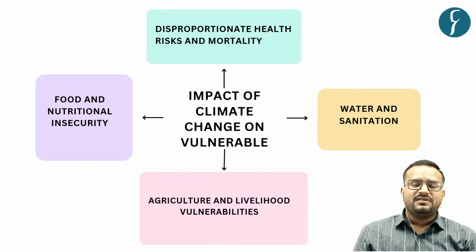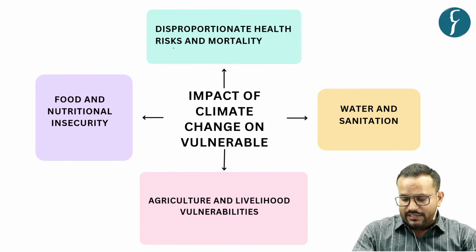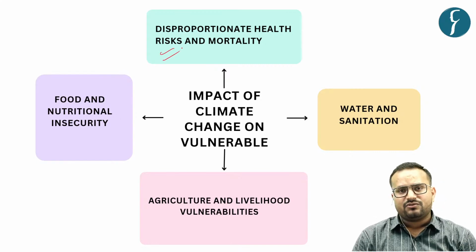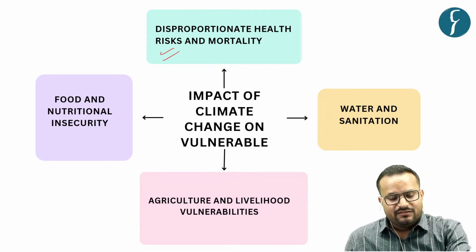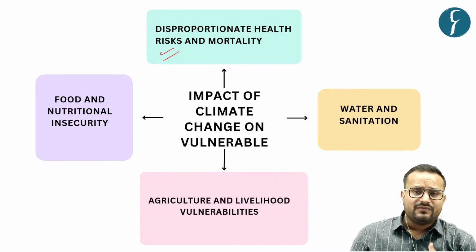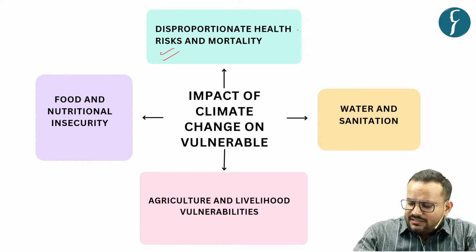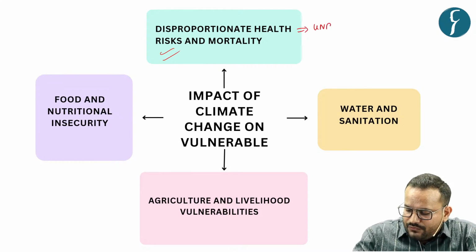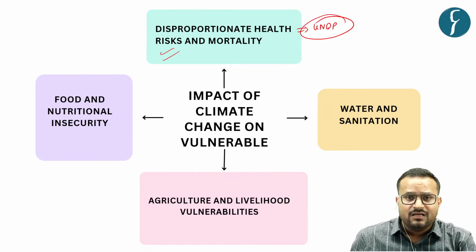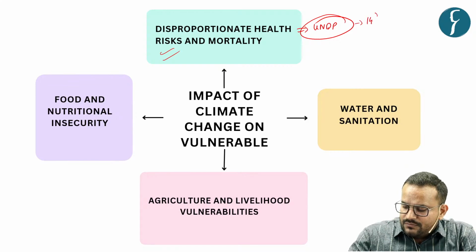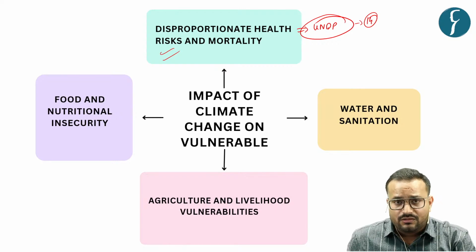Now we'll first understand what sort of impact the author has talked about, and in this context, the first impact that the author has talked about is the disproportionate health risk and mortality. That is, the health risk and mortality rate on account of climate change is higher disproportionately on women, and this has also been validated by a report of UNDP, where it has stated that women and children are 14 times more likely to die in a climate disaster. That is the assertion of UNDP's report.